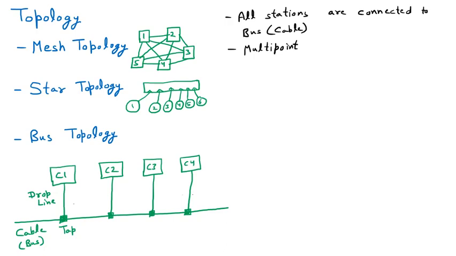Let us suppose that somebody is sending data, let us suppose C1 wants to send the data to C3. Now it is using the single wire. If the data is going like this, obviously it will move to C3 as well as to all the computers. Although C2 is not going to take it and C4 is not going to take it, still the data is sent to everyone. C2 will discard it, C4 will discard it, and C3 will accept it, but still it is a broadcasting. It is multi-point. That is not good.